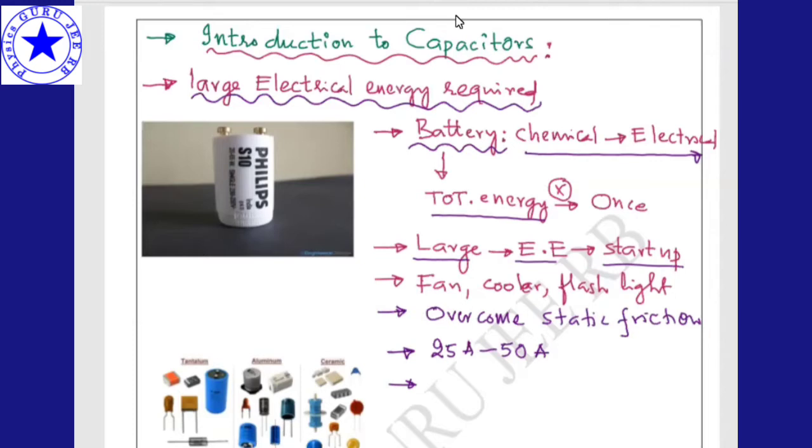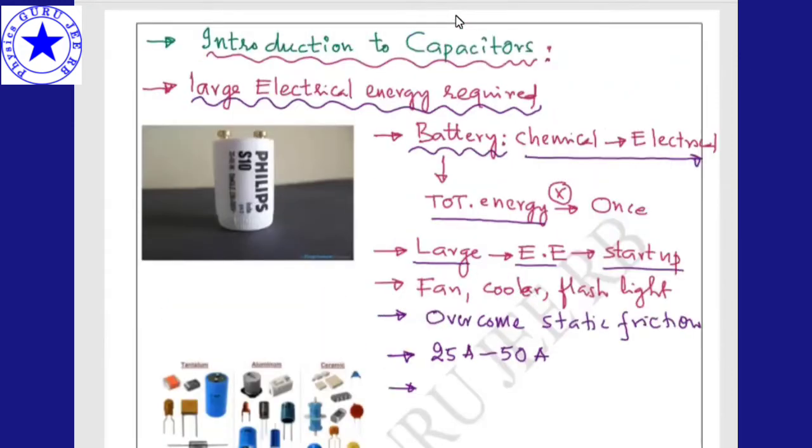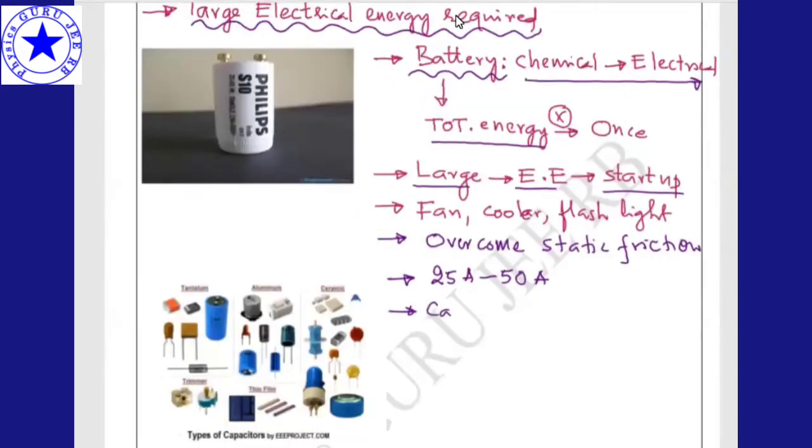A capacitor is a device which stores electrical energy.